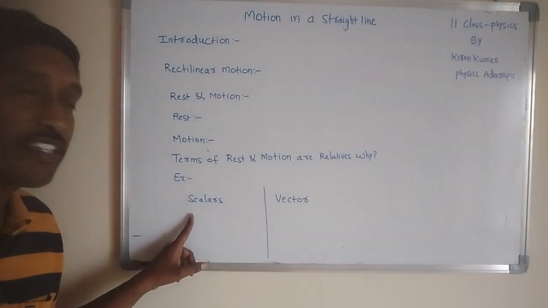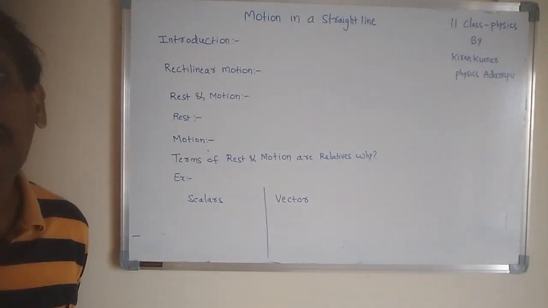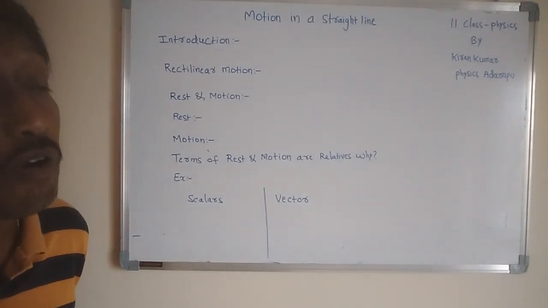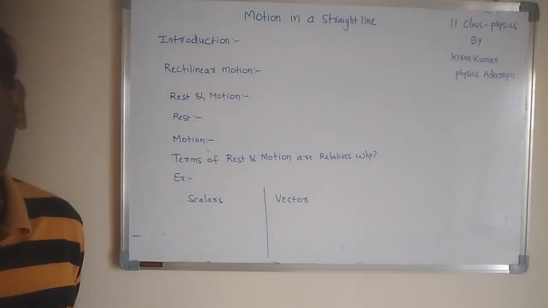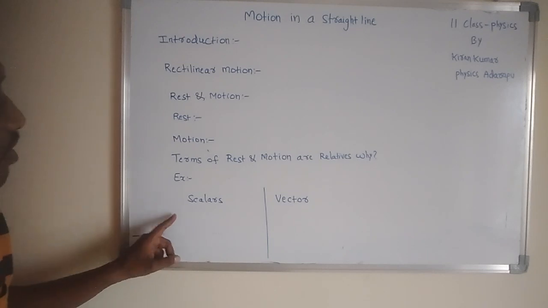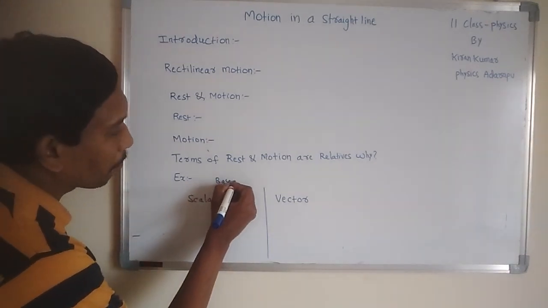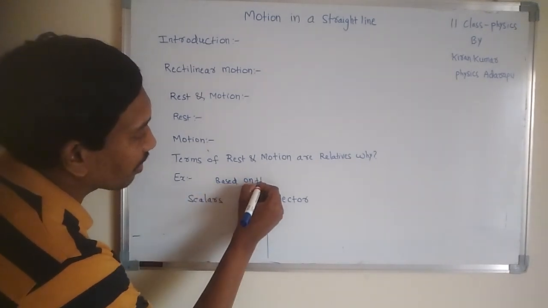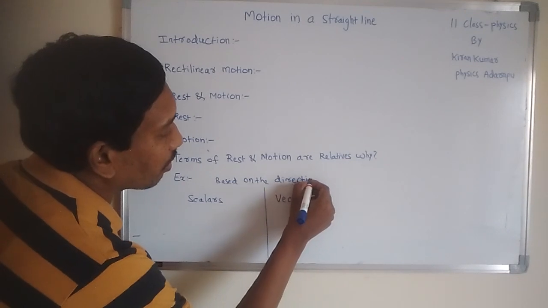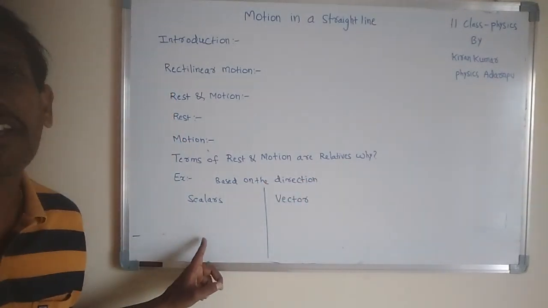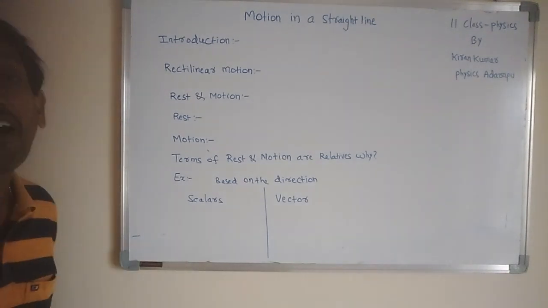Do you know the difference? Do you know the physical quantity? Physical quantity means all measurable quantities, which are possible to measure. They are all called physical quantities. Listen to me: based on the direction, they are divided into two types. One is scalar, the second one is vector.